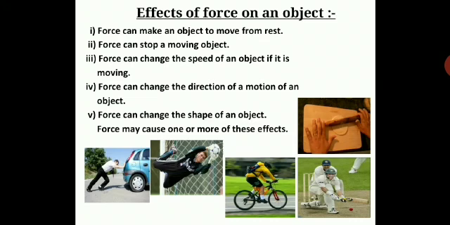Effects of force on an object. What are the effects? What can a force do to an object? We will learn now. Force can make an object move from rest. Do you agree? Yes. Force can stop a moving object. For example, you need to move a trolley, so you apply a force. From rest, the trolley will move, and then when you want to stop the trolley, you apply a force, and the moving trolley will stop moving. That means you can bring a change in the motion of an object. That means you can bring it to rest. So force can stop a moving object.